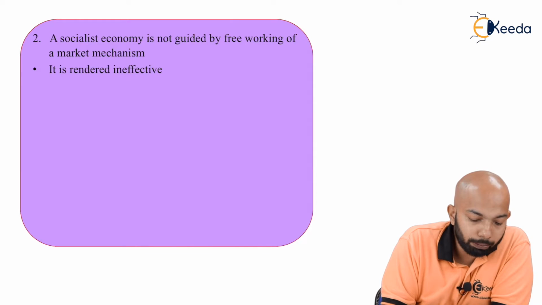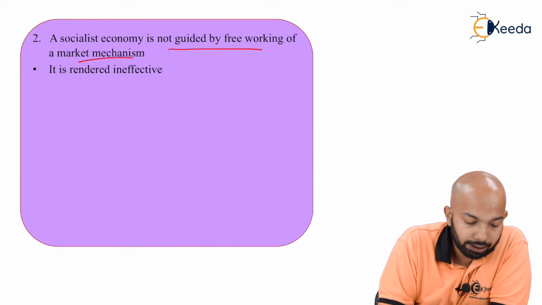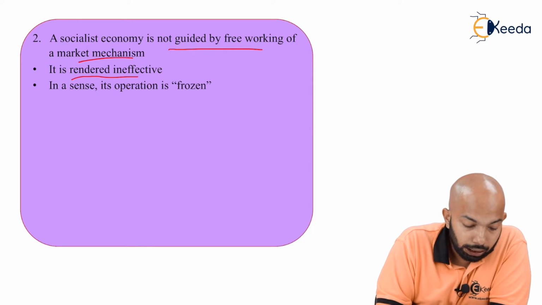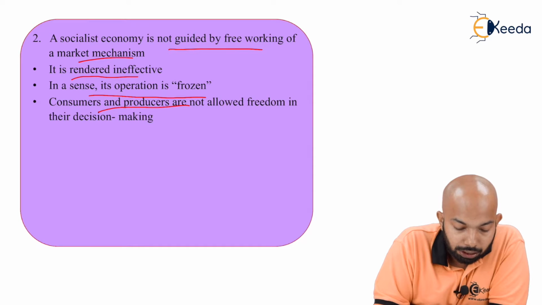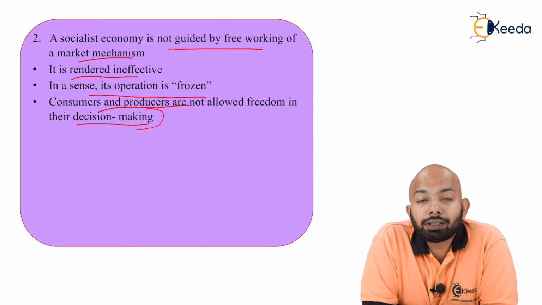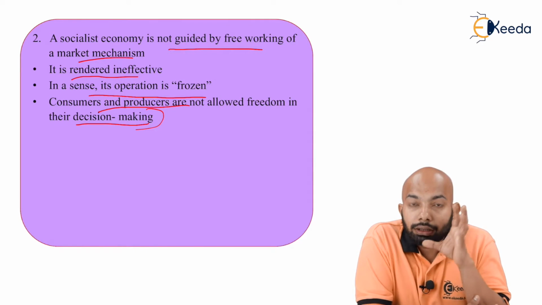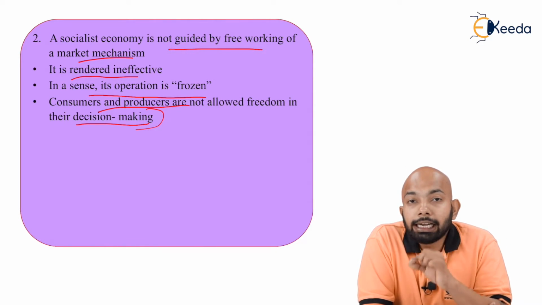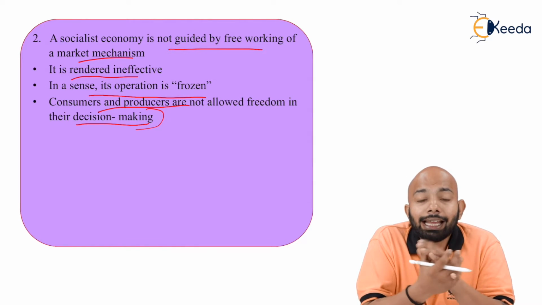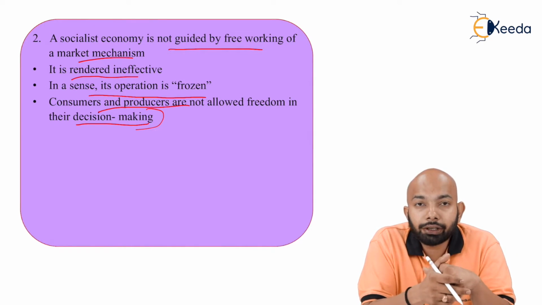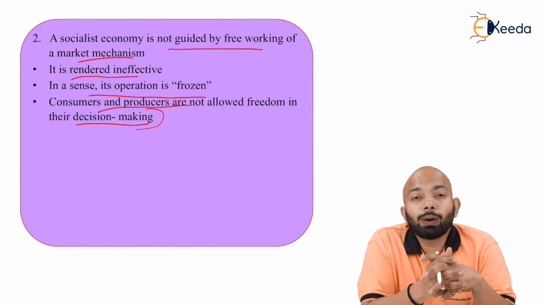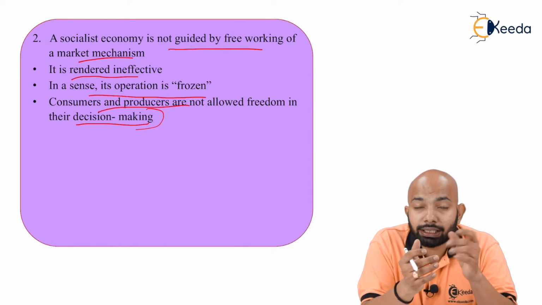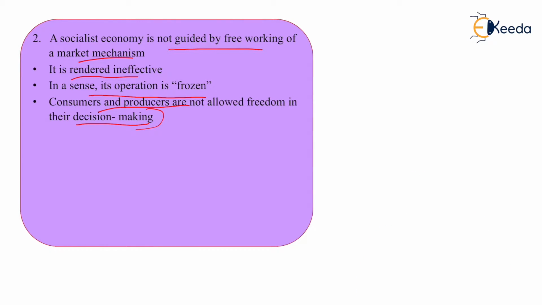Now, a socialist economy is not guided by the free working of the market mechanism. It is rendered ineffective; in a sense, its operation is frozen. Second, consumers and producers are not allowed freedom in their decision making. Basically, whatever restrictions individuals had earlier have been removed completely, and it has been made an unbiased economy. So everyone has equal opportunity to grow, and no one has monopolistic control here. That's what they want to explain in this situation.